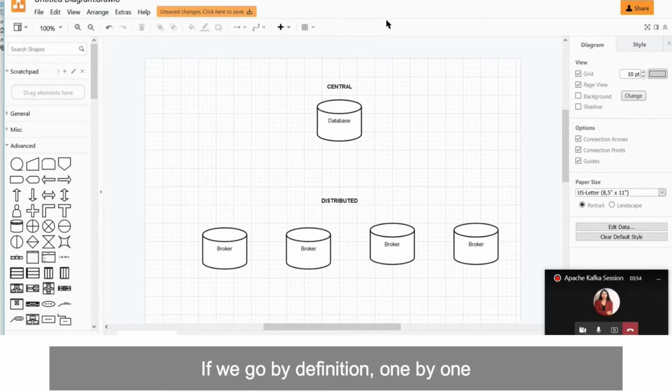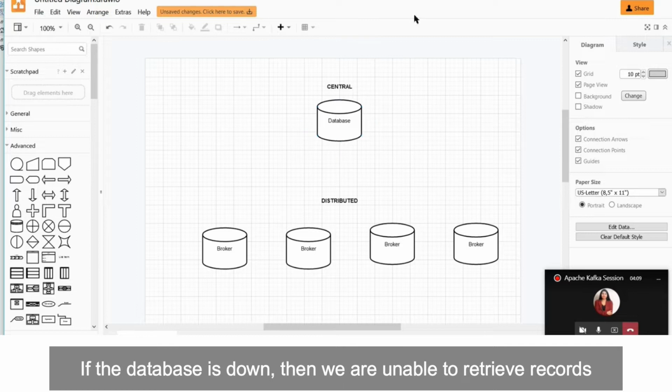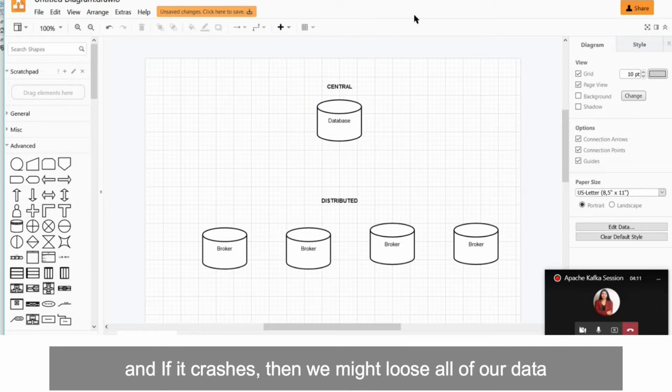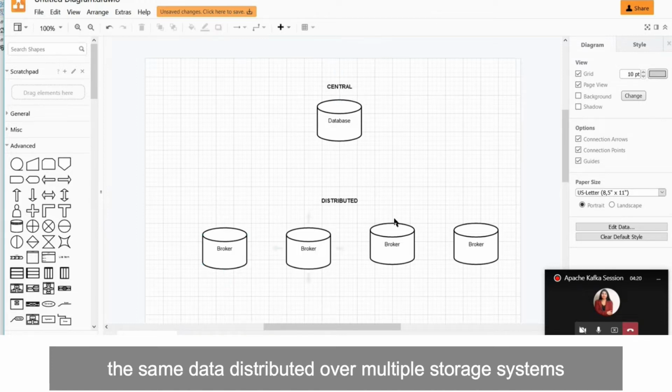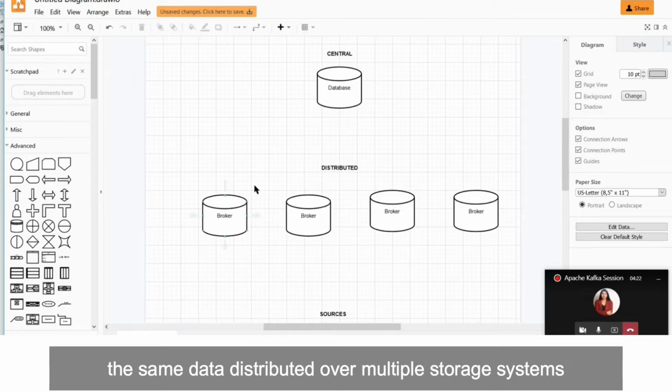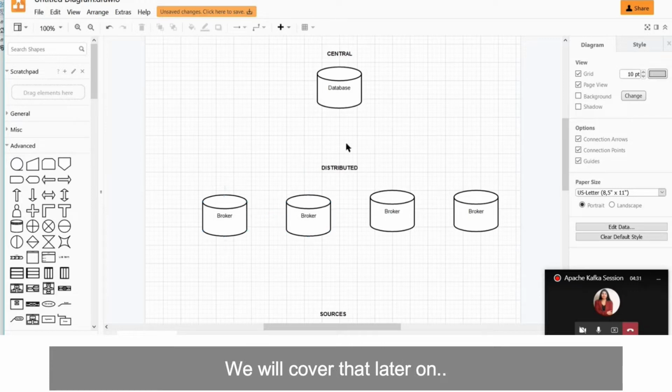So if we go by definition one by one, by distributed, what it means is, a database is a central storage system. So if the database is down, then we are unable to retrieve records, and if it crashes, then we might lose all of our data. But in a distributed system, we have the same data distributed over multiple storage systems. In case of Apache Kafka, they are called brokers, which have partitions. We'll cover that later on.